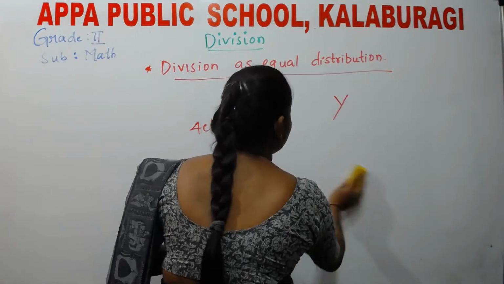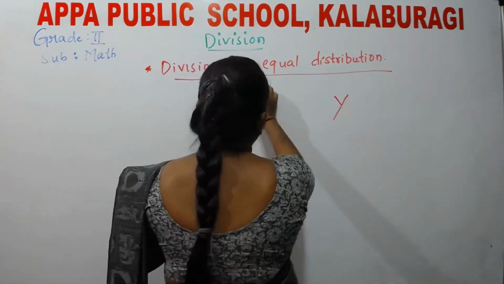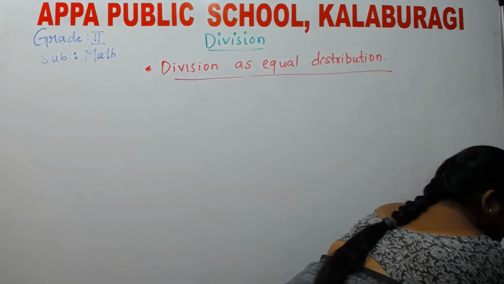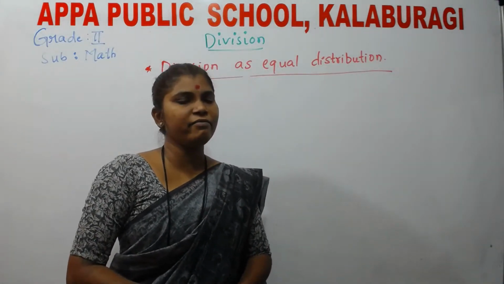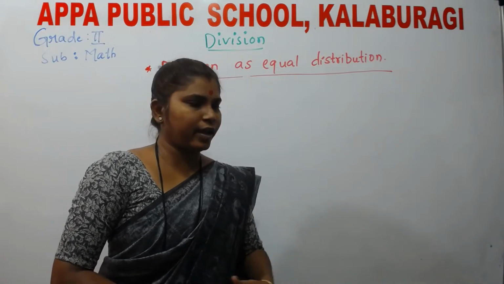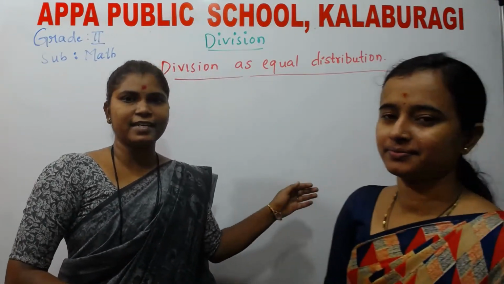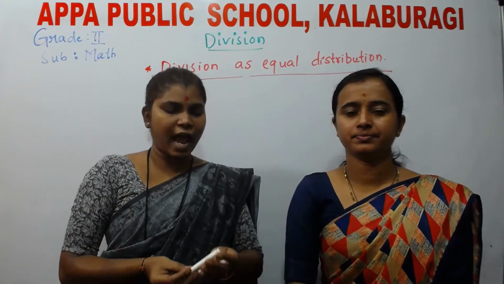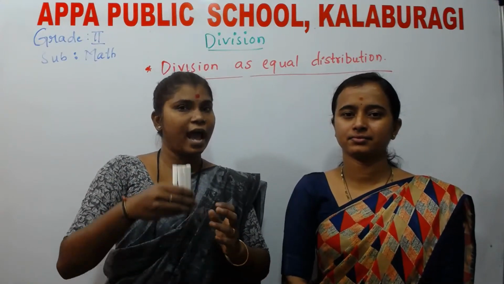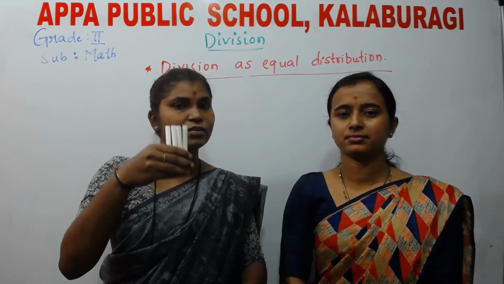So, I would explain with an example. I call upon one of my friends. She is my friend Ranjita. Now what do I do? I have got sweets. How many sweets do I have in total? I have a total of 4 sweets.